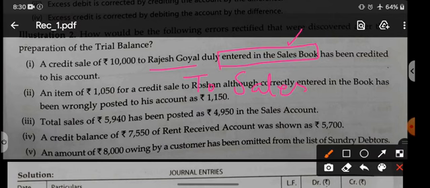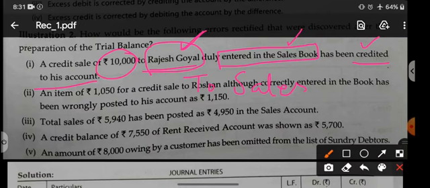But what is wrong? Credited to his account. Instead of debiting Mr. Rajesh, we have credited him. So mistake is clear to us now. So what should we do now? We should debit Mr. Rajesh again, because the correct thing is that he should be debited. So now you should debit him again and by double amount. Because on the credit side already 10,000 has been written.